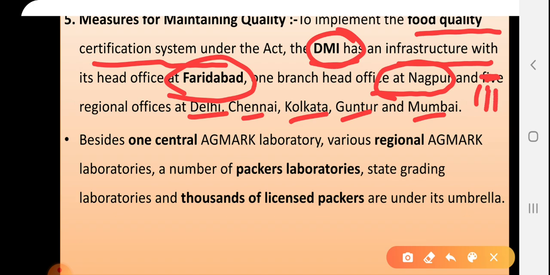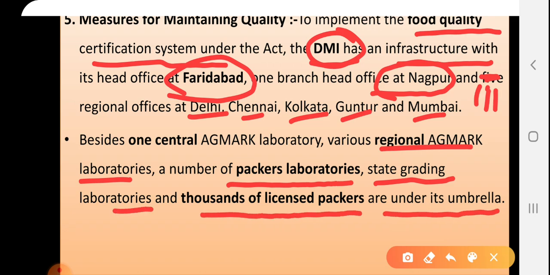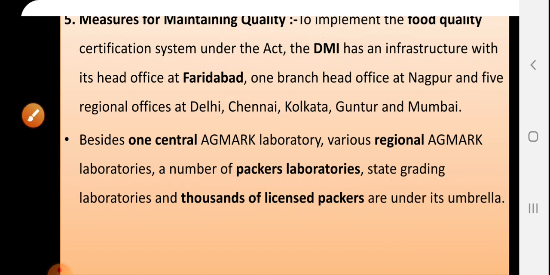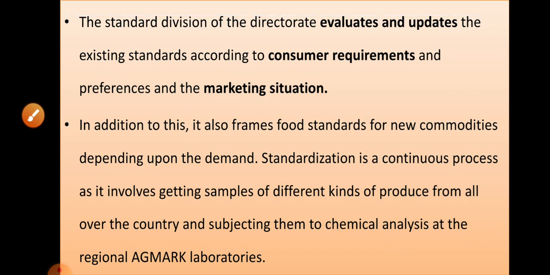Then beside this central Agmark library, various regional Agmark libraries are also there, and a number of packers' laboratories, state grading laboratories, and thousands of licensed packers are under this umbrella for maintaining the quality of their symbols. Then, with the continuation of these features, the standard division of the directorate evaluates and updates the existing standards according to consumer requirements and preferences and marketing situations.